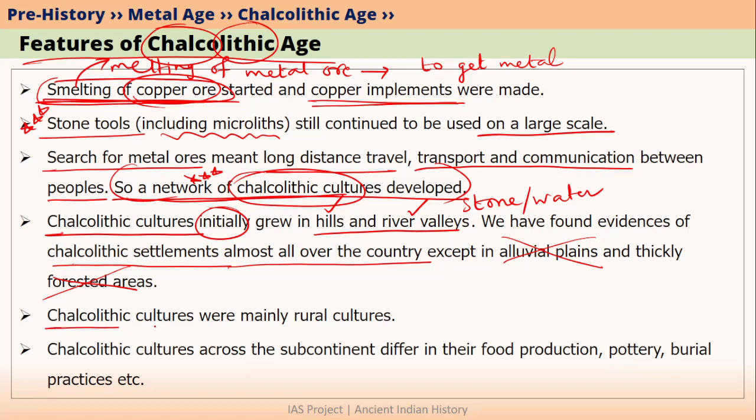Moreover, Chalcolithic cultures were not urban cultures. These people did not live in cities. They mainly lived in villages. That is why Chalcolithic cultures are basically rural cultures.